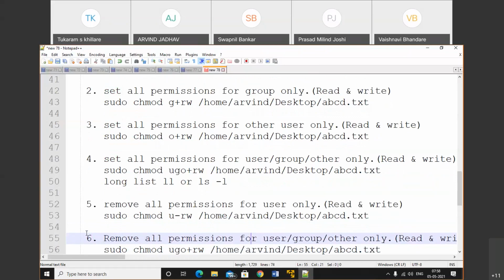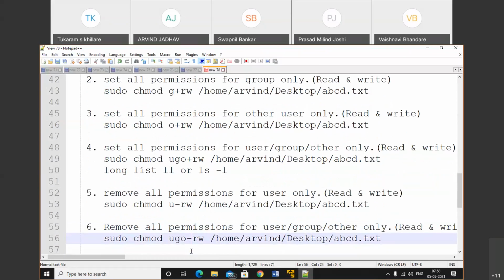All permission for the user and other things. So here we use just the minus symbol. Okay, so remove all permission for the user, group and other. So user, group, other minus read write on a particular file. So this is the overall about the permissions.